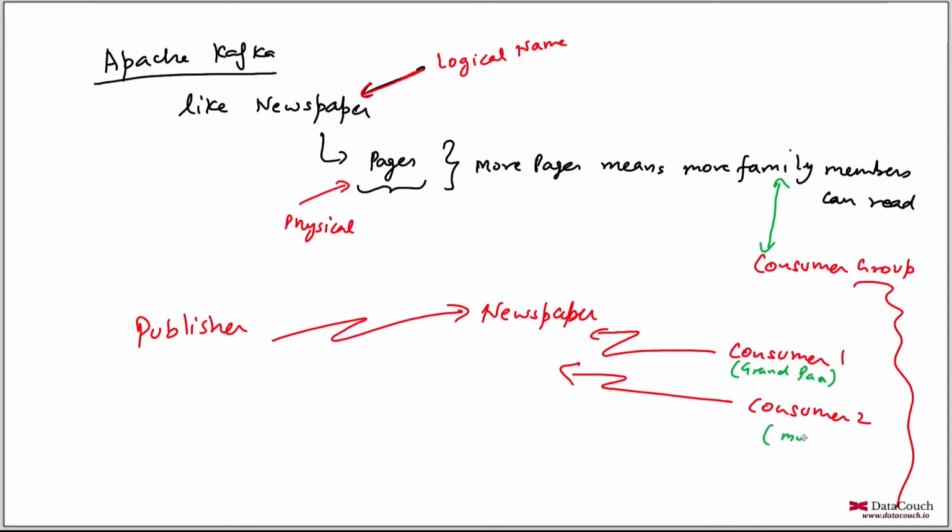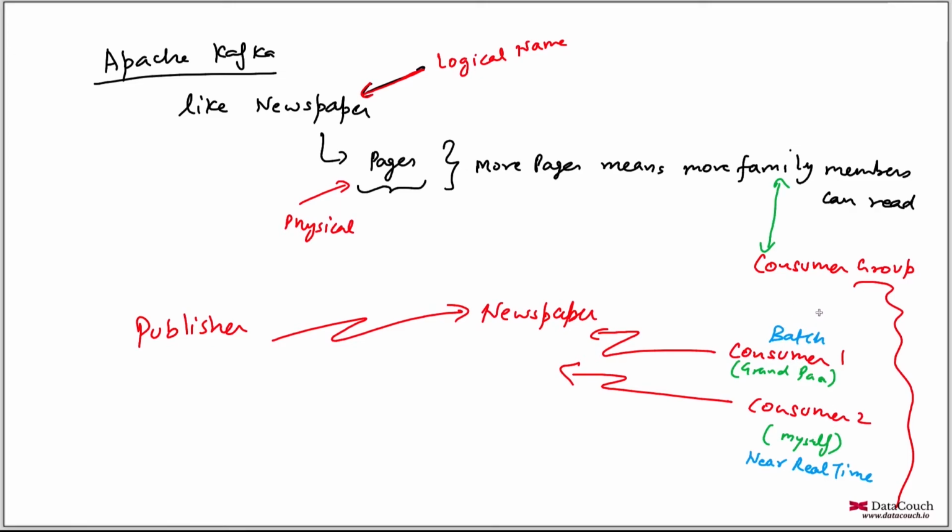and this is myself. Let's say my grandpa is slow in reading the newspaper, so the rate of consumption will be slow. So you can say this is a batch system, and this one is more like a streaming system, or near real time or real time system. I'm reading faster, so near real time system. In enterprise, you have multiple different types of systems, so in the same family you can have different types of consumers. Right now I'm showing you this example of family and different consumers, but the idea